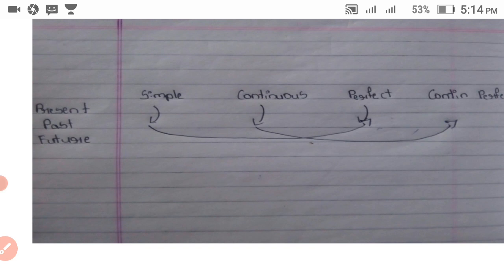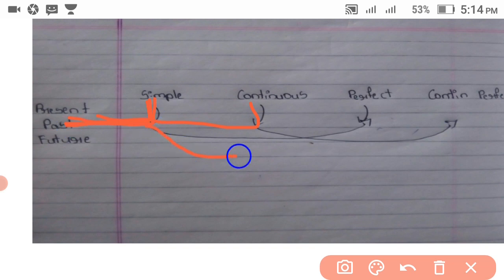You have to think: when speech is in simple present tense, it becomes simple past. And simple past becomes past perfect.